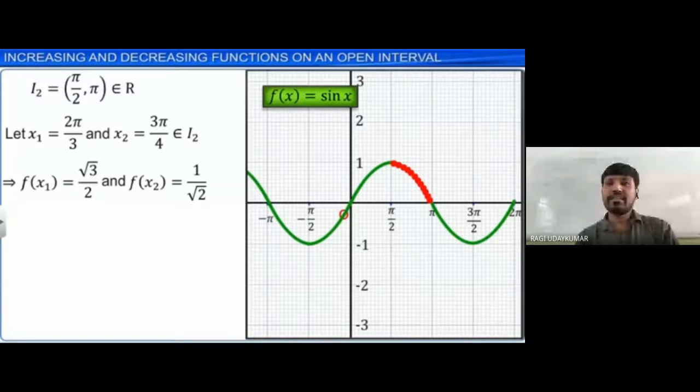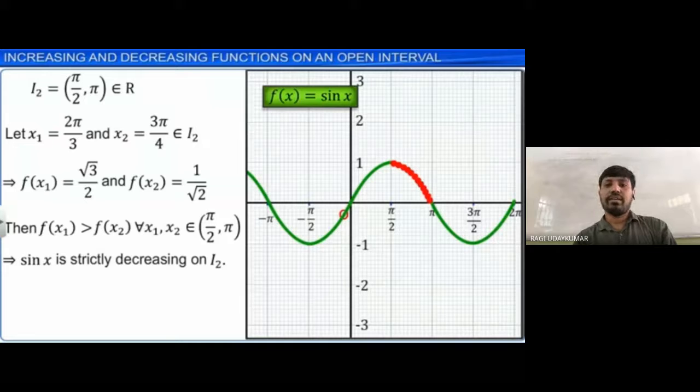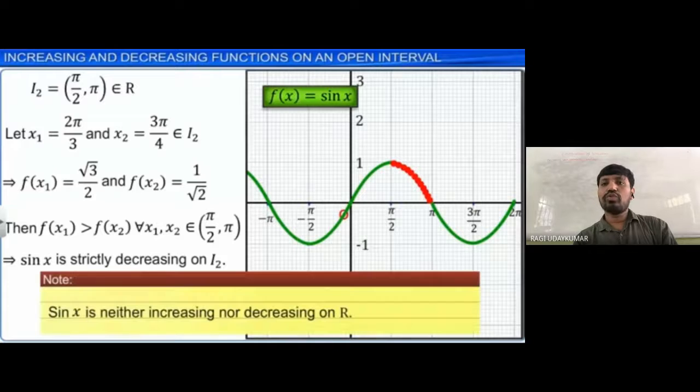It is decreasing. And you can also check by substituting the values. f of x1 is greater than f of x2 for all x2 belonging to pi by 2 to pi. So sin x is strictly decreasing on I2. I2 is what here? Pi by 2 to pi.